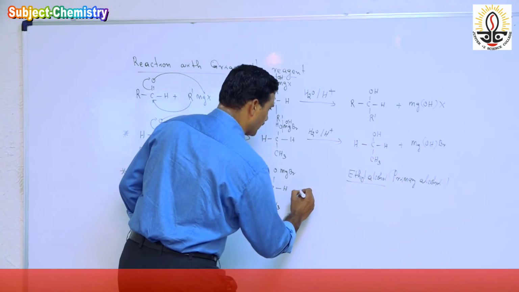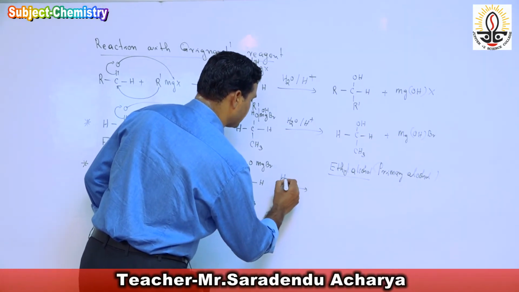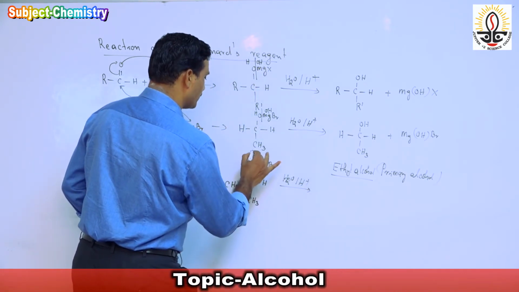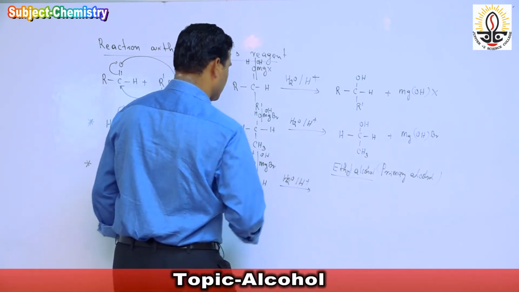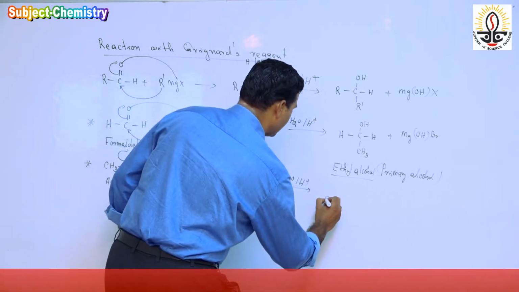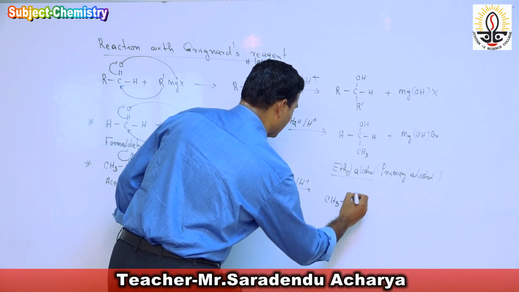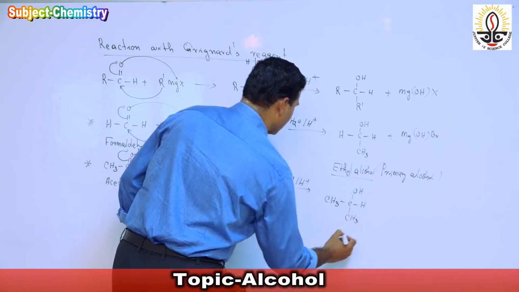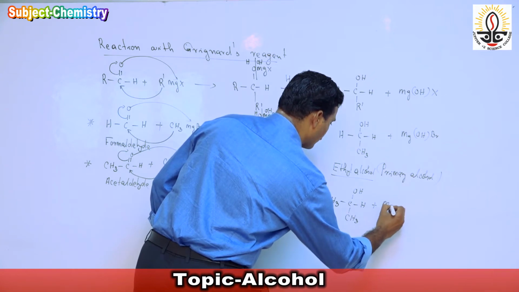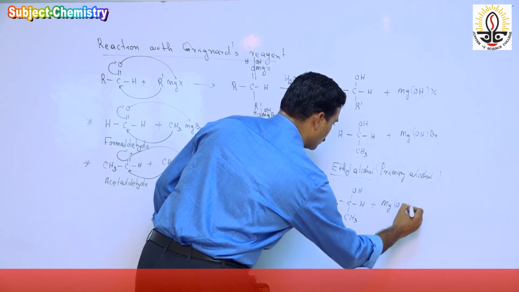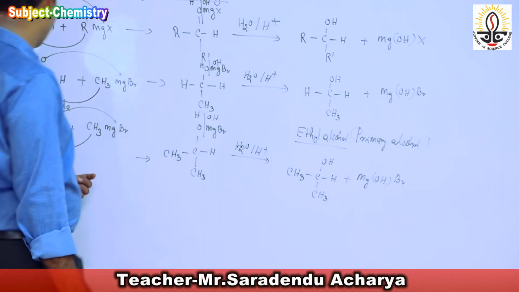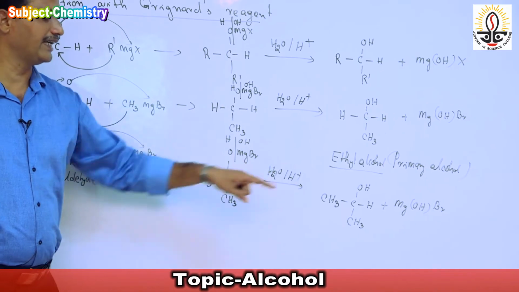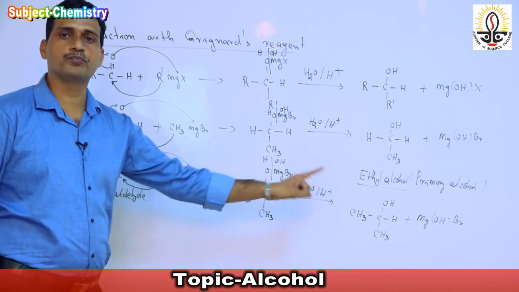After the formation of the product, it is again followed by acidic hydrolysis, H2O and H plus. By the reaction with water we get CH3 single bond C OH H and CH3 plus MgOHBr. So after the reaction of Grignard's reagent with acetaldehyde, we get secondary alcohol, or 2-propanol.